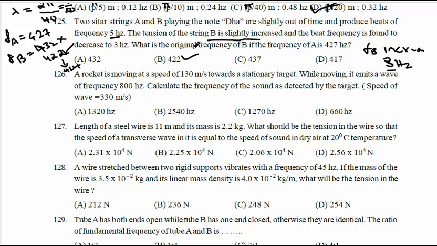Okay, so this is the logic of beats to calculate the unknown frequency. Once again I repeat, there are two strings A and B. They produce a note dha slightly out of time and produce a beat frequency of 5 Hz. The frequency of A is given as 427. Then what should be the possible frequency of B? Either plus 5 or minus 5. Plus 5 means 432, minus 5 means 422.